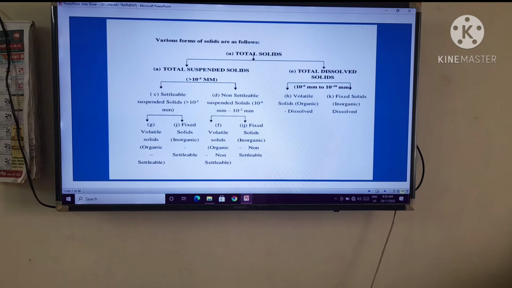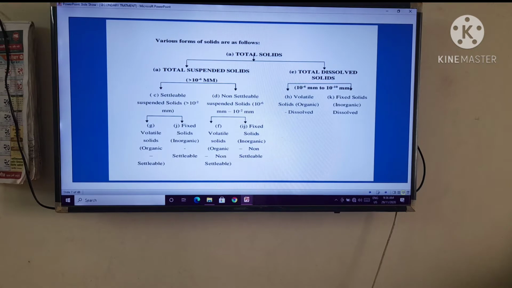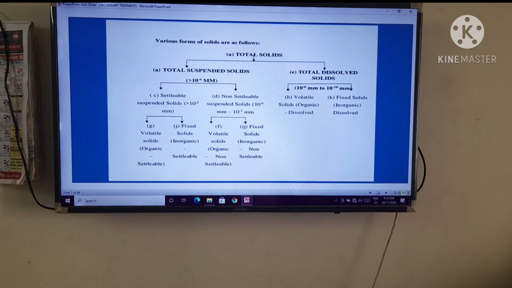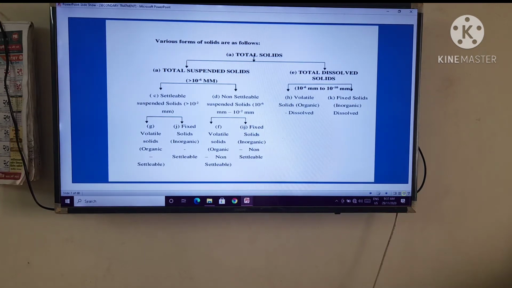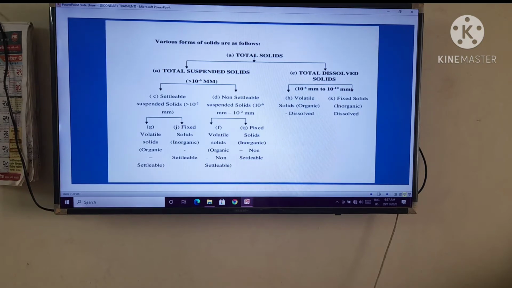The same thing applies in non-settleable suspended solids: it also has two children, volatile and fixed, that is organic and inorganic. The only change is that organic and inorganic non-settleable is the one made, right? That is settleable suspended solids, non-settleable suspended solids, volatile and fixed; that is the change there.